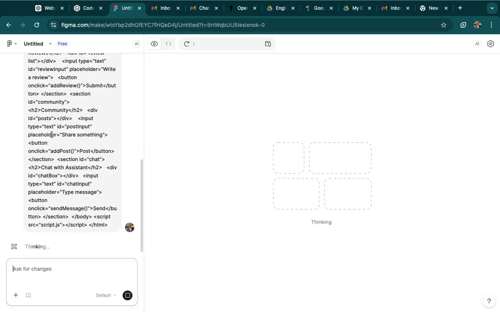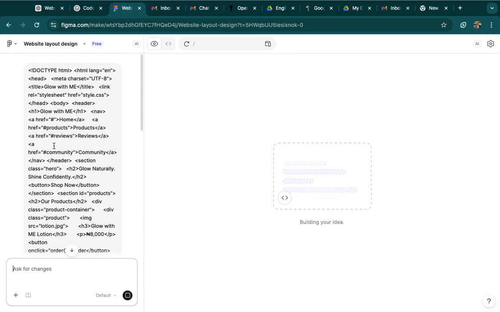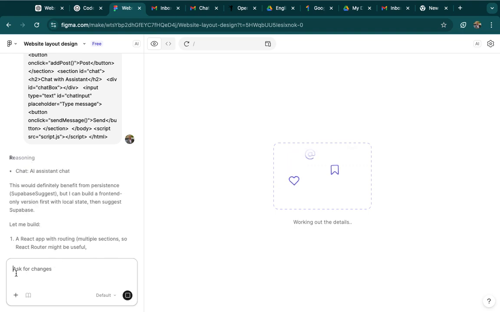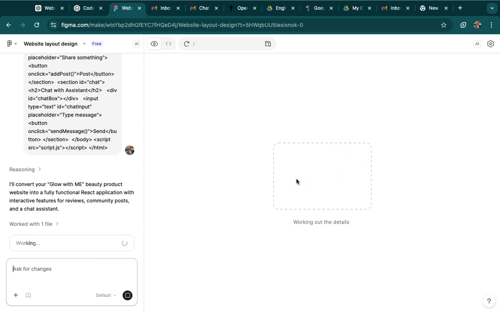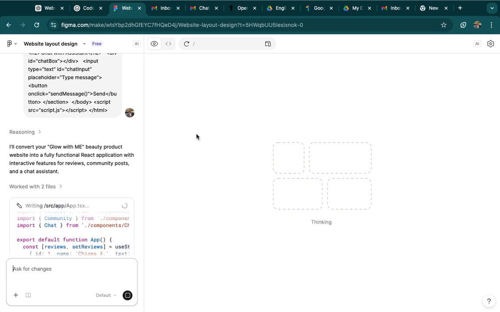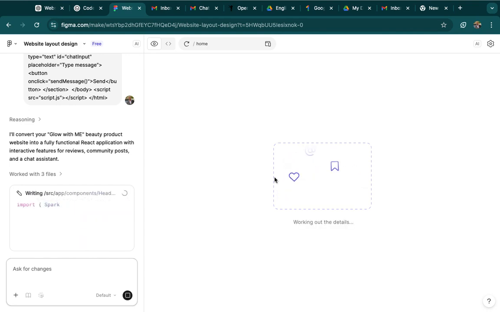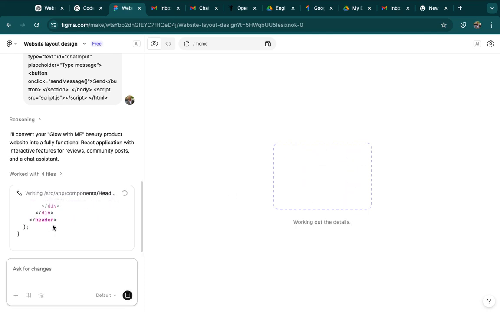So yeah, can you see this left side? This is where we put our code. Also here you can make changes, ask for changes. If you want to make changes, you can make changes. Can you see on the right side it's already building the website? So we are waiting for it. Can you see now? It's executing the code.